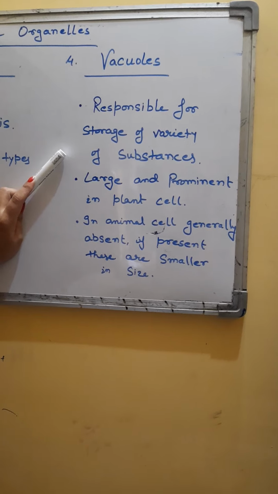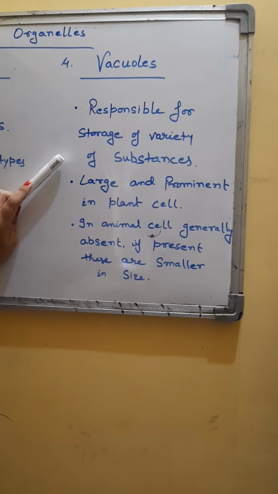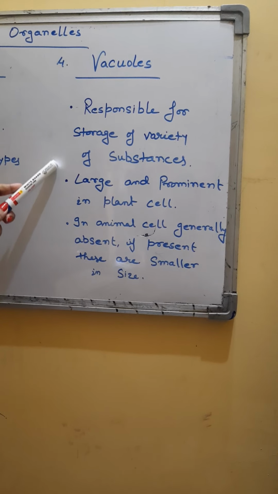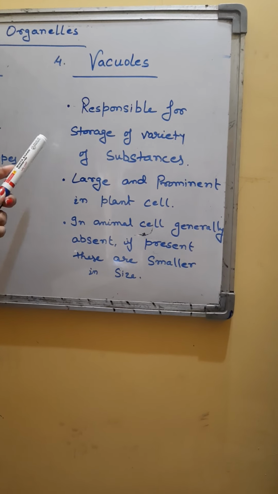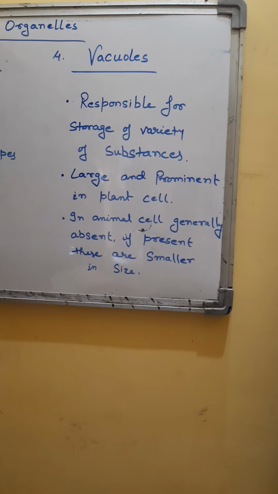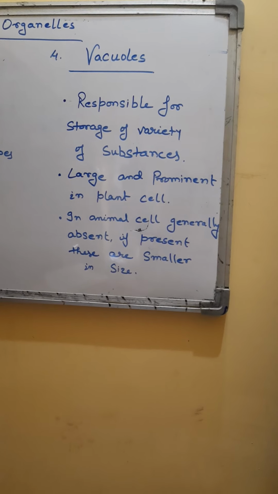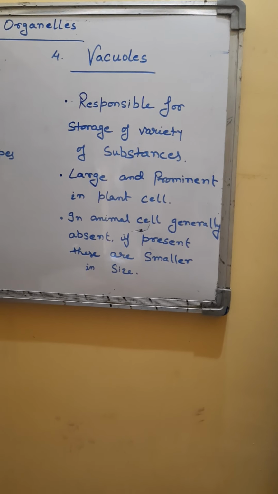It allows some substances to pass through it, and that's why it performs the function of storage of substances.